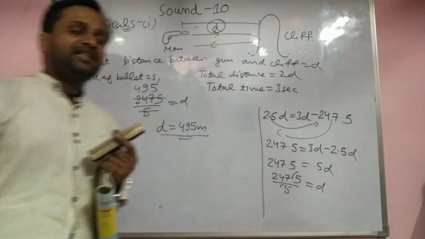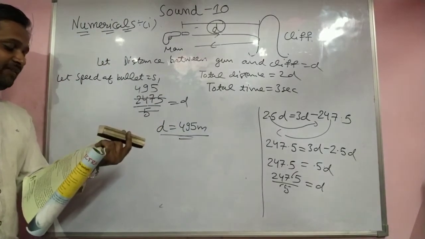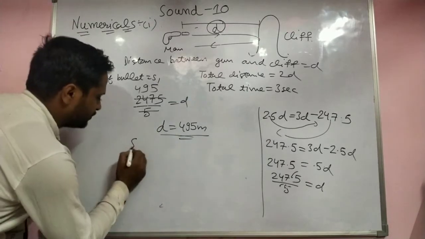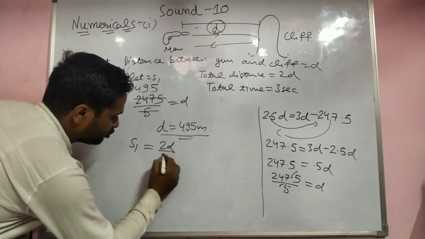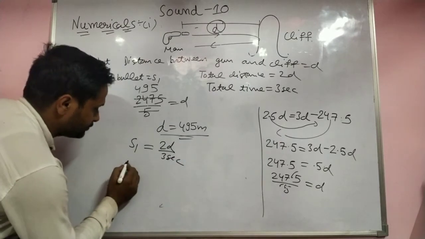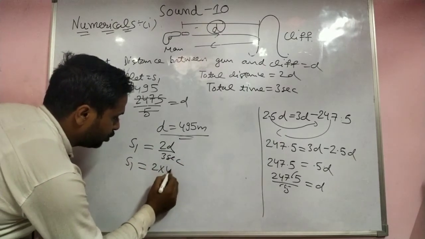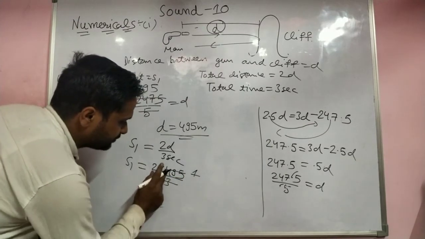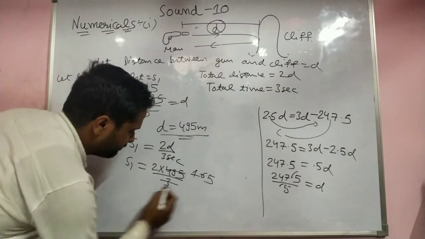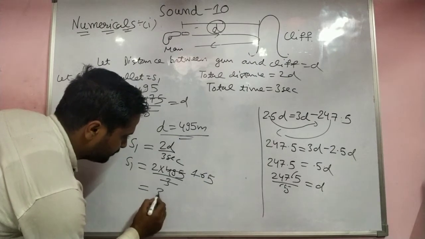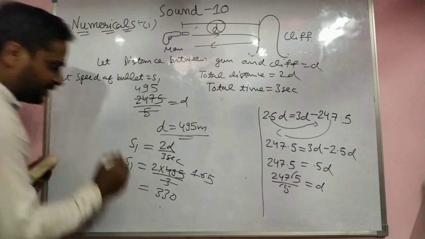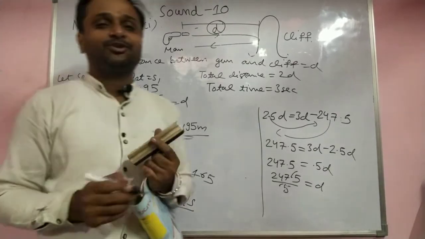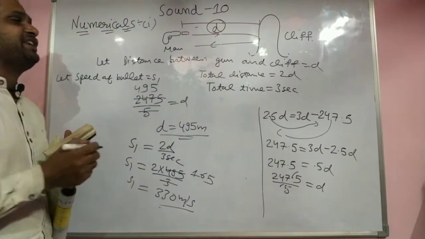Second, find the velocity of the sound. Take S1 from equation 1. S1 is 2D upon 3 seconds. Put the distance 495 and divide by 3. It comes to about 330 meters per second, which is the speed of sound in air. Very easy numerical, students.